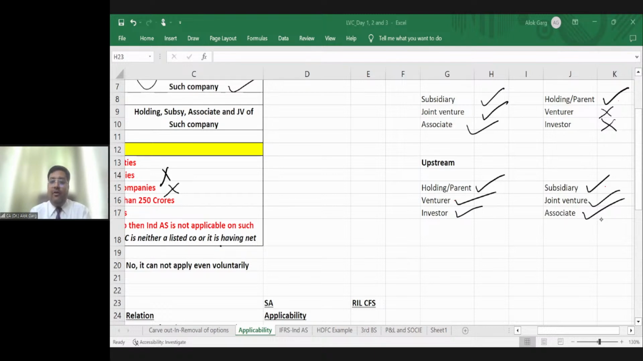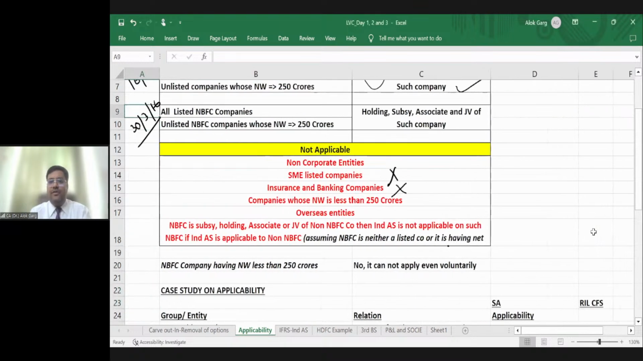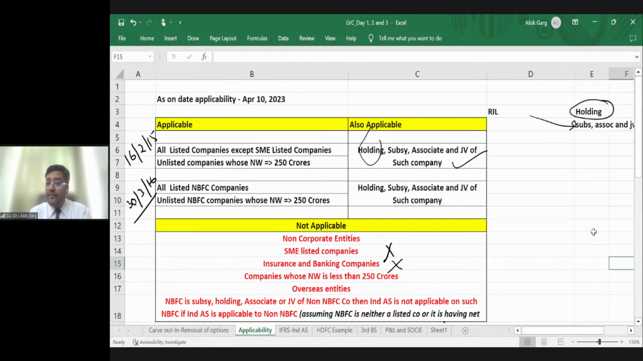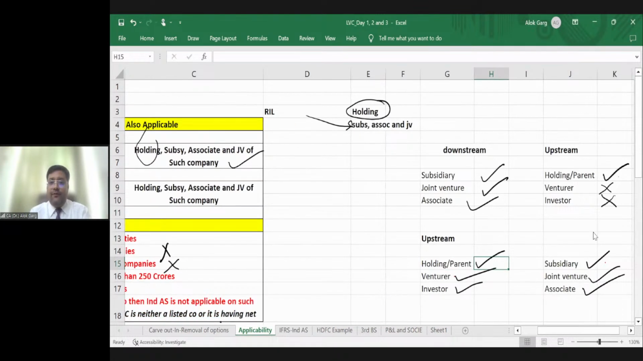So Janvi, you will get your answer. Don't worry about that. Is that clear, guys? Holding, subsidiary, joint venture, associate, this concept is clear to everyone? Listed company, unlisted company, this concept is clear to everyone, right? Any company which is listed on the recognized stock exchanges, Ind AS will be applicable in India, right? I hope it is clear to all of you.